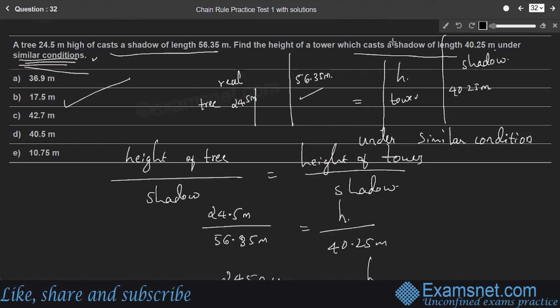So I'll repeat once again. It is given that under similar conditions, that means at the same time, irrespective of any other weather conditions, the external factors do not affect the shadow of the two objects here, tree and tower. Therefore, the ratio of the object to its shadow is equal to the ratio of another object to its shadow. Therefore, we have taken two ratios. This is how you can calculate the height of the tower. Option B is the right answer.